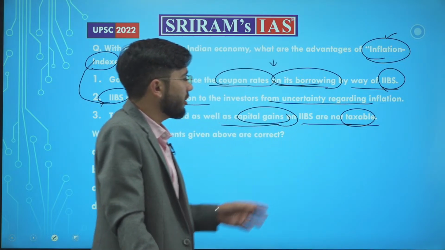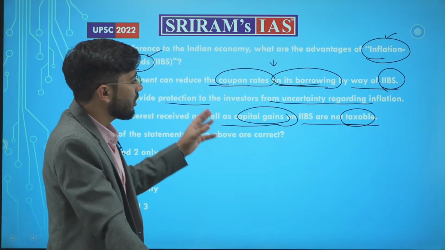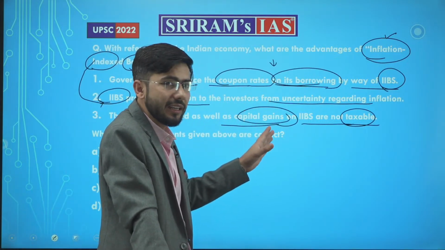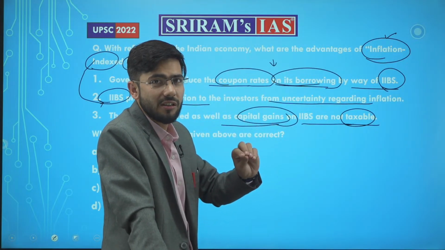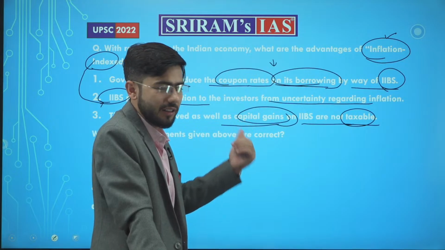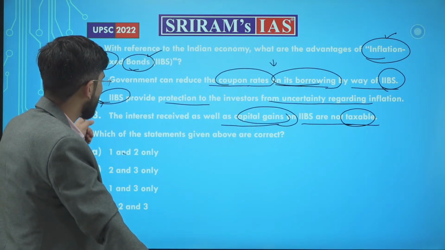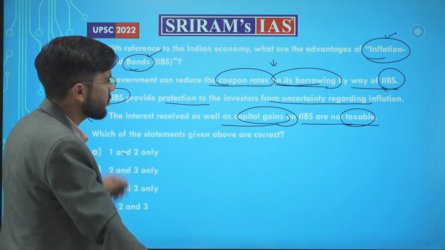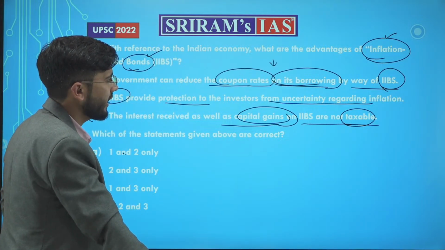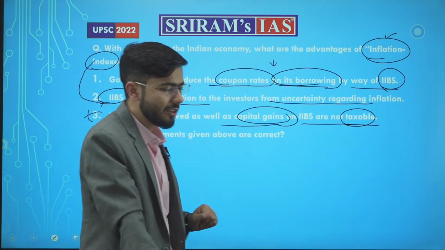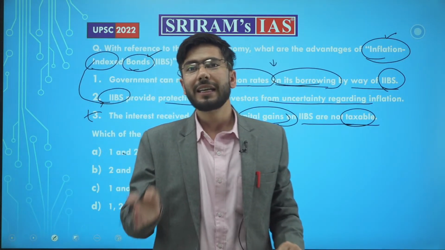Then also you need to understand this thing that exempting the capital gains is something which will be, I guess, injustice to the economy. Therefore this statement was wrong, and the first two statements are correct, because the whole purpose of introducing these inflation index bonds was to ensure that the coupon rates of government get decreased.